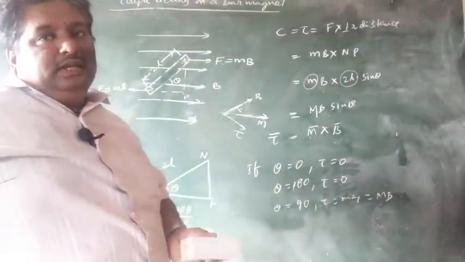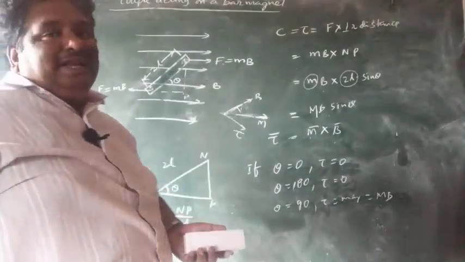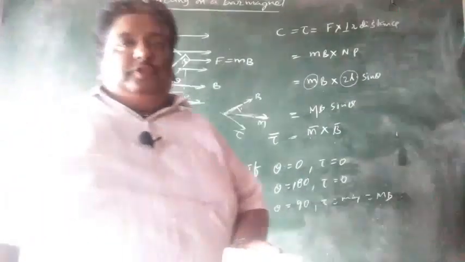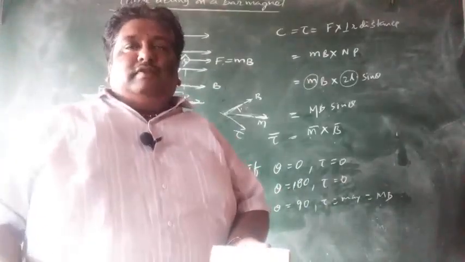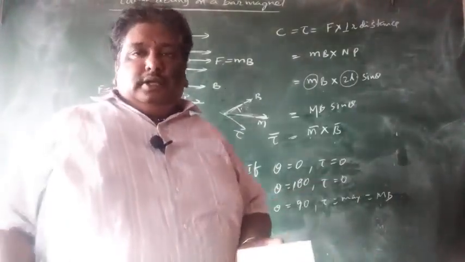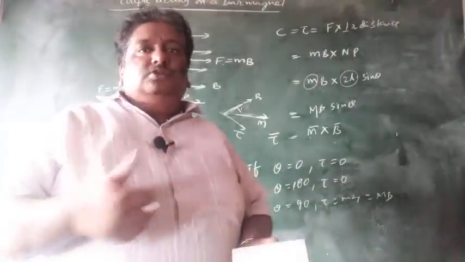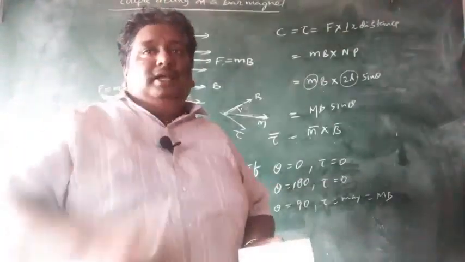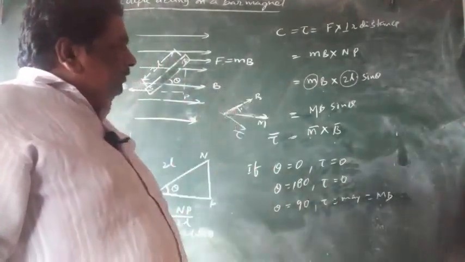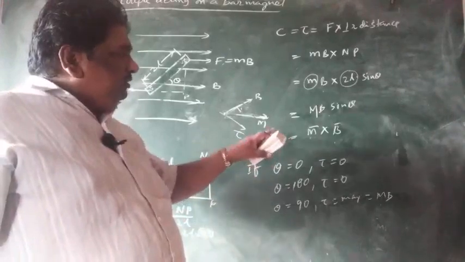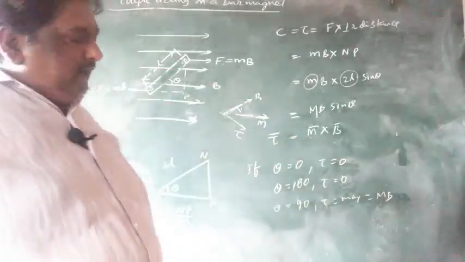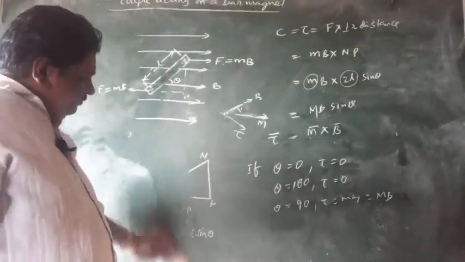So torque is a pseudo vector, it always acts along the axis. Angular velocity, angular acceleration, torque, angular momentum. All these are pseudo vectors, they will act along the axis. This is the axis here. This is the magnitude, and the direction you have to find according to the cross product. Okay, right.